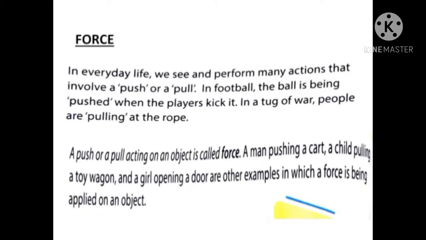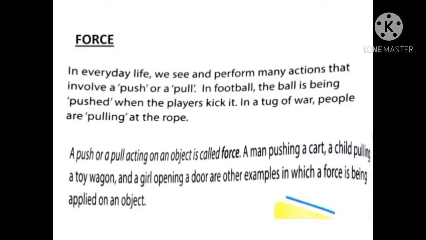So all these are called some actions, right? But all these actions we can segregate into two types, that is push and pull. Like we could just do our actions as push and pull.